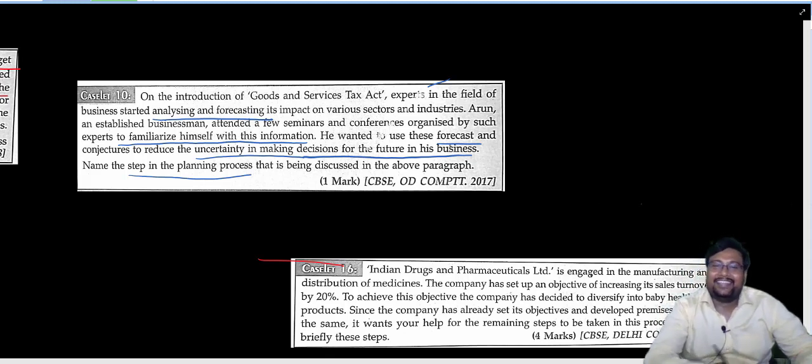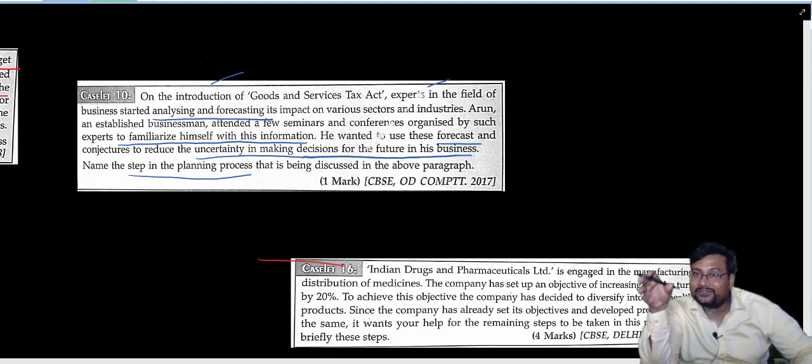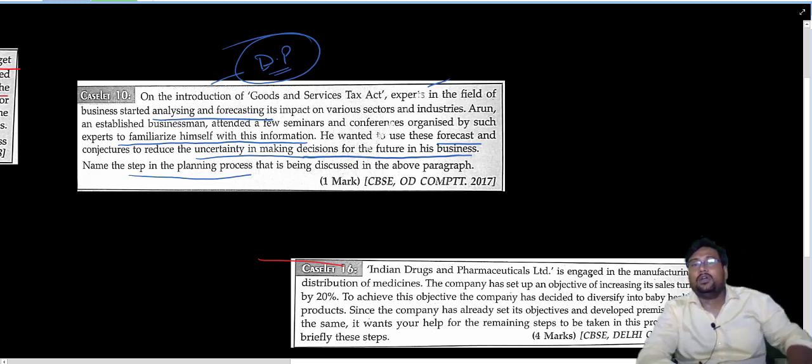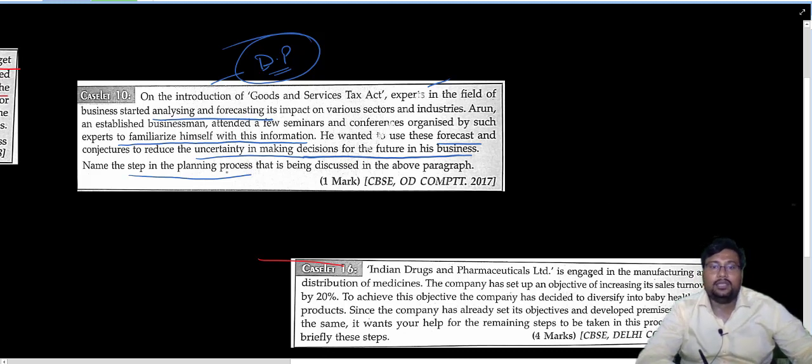Chalo ji. It is again, I told you, forecasting, assuming about the future, gathering the information for the future, all is developing premises. It is a process of developing premises. Okay, so it is a planning process. In the planning process, the second process is what? After setting the target, the second one is developing premises. Okay, chalo ji.